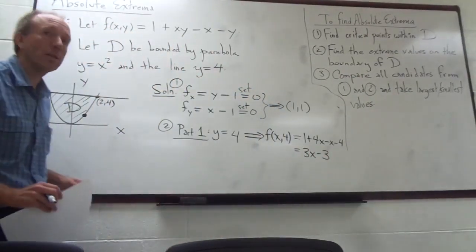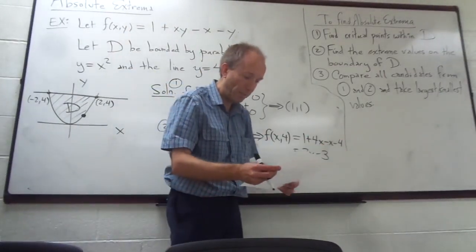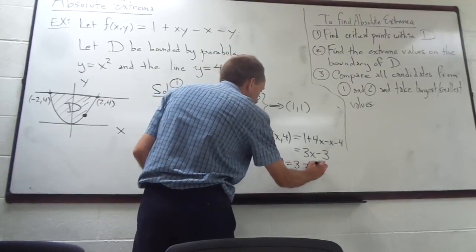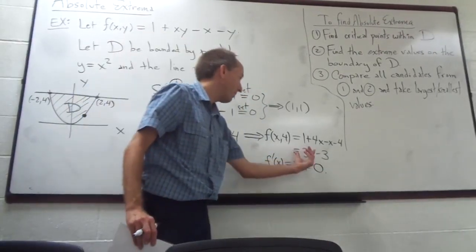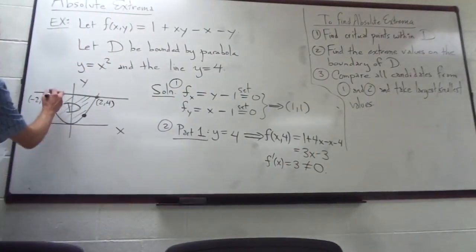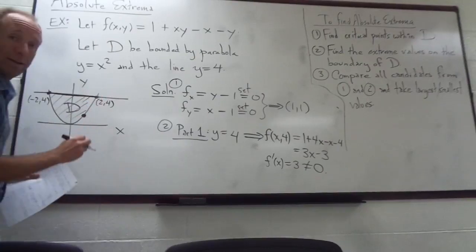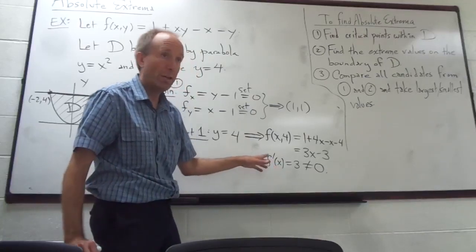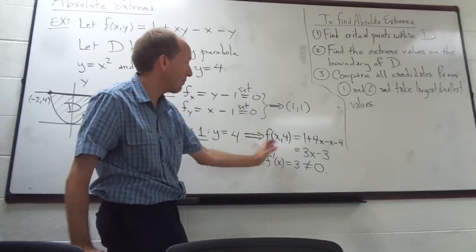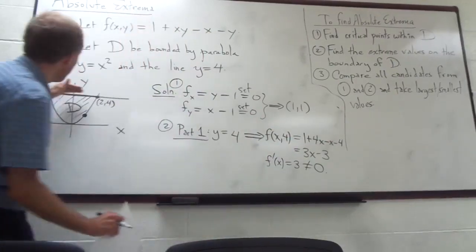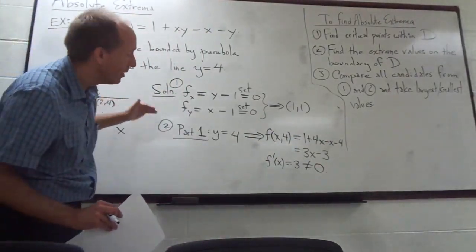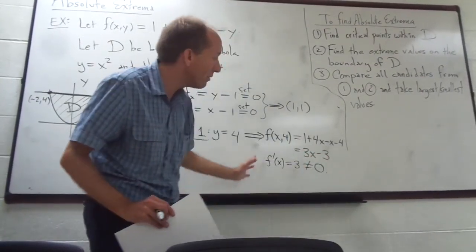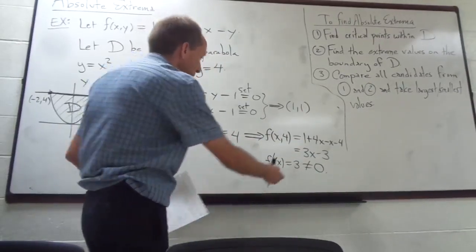It's now a function of only x, right? Because I've substituted a specific number for y. If I take the derivative of that, I get 3, which is never 0. In other words, if I look at my function as I'm on this line segment, there is no place where that function is flat. This is just a regular derivative because there's only one variable here, x. I've gotten rid of the y variable because I'm only focusing my attention on the line where y equals 4. So I only have variation with x, but the derivative of that function of x is never 0. So you're not going to get any critical numbers out of that.